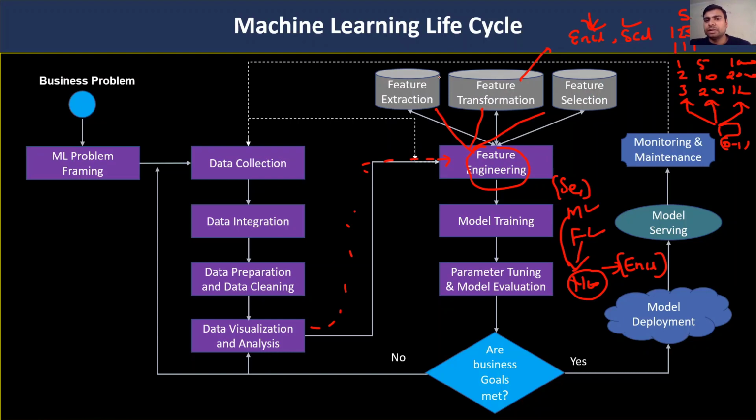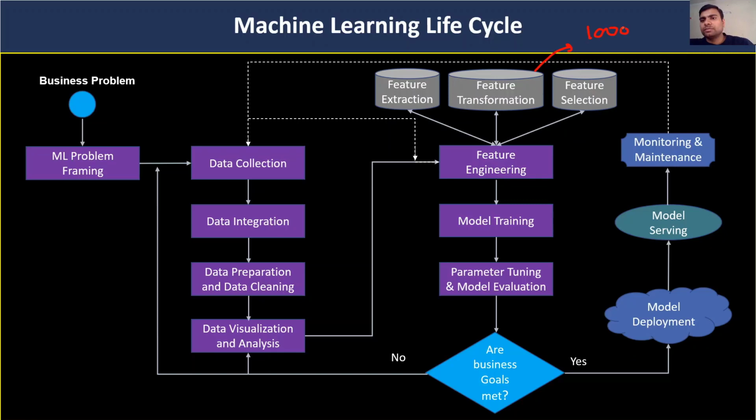Once we complete all these things, after data cleaning, extracting information, encoding, and all those steps, we now have 1000 columns in our system. After that we have to select only those columns which have a very good quality of information, or those that are not related to each other.